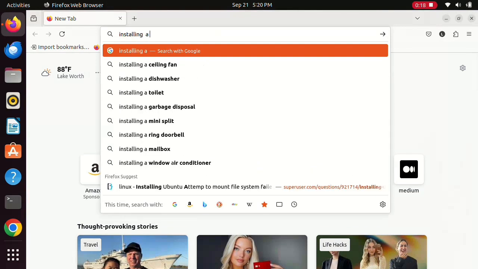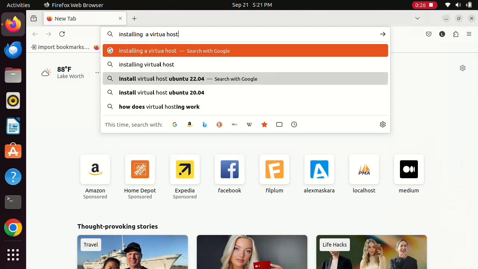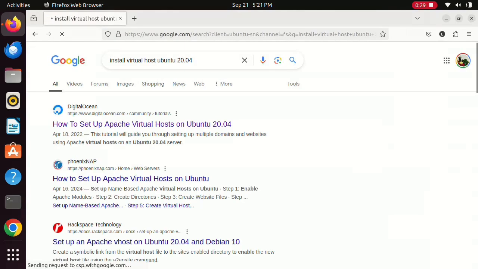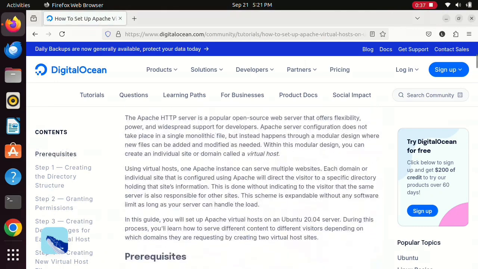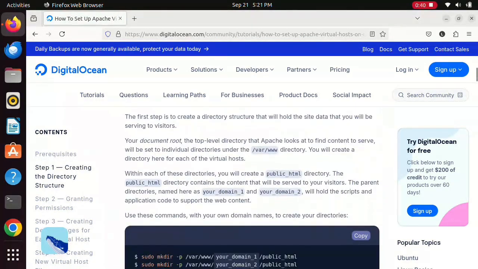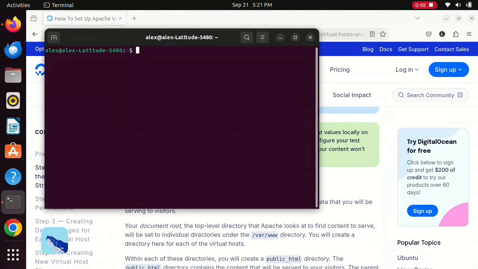And in my case, this is a case of creating a virtual host using Apache on an Ubuntu computer. This computer has already been set up so that it has all the components of LAMP, which is Linux, Apache, MySQL, and PHP. So the goal here is to create a website and host that website through the server browser called Apache.